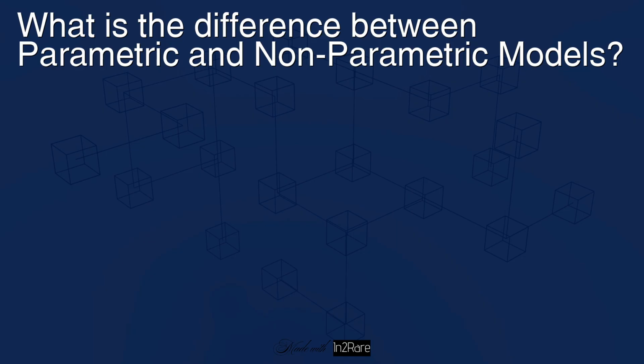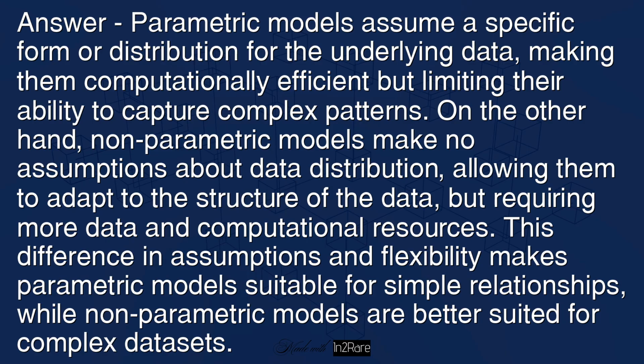What is the difference between parametric and non-parametric models? Answer: parametric models assume a specific form or distribution for the underlying data, making them computationally efficient but limiting their ability to capture complex patterns. On the other hand, non-parametric models make no assumptions about data distribution, allowing them to adapt to the structure of the data, but requiring more data and computational resources. This difference in assumptions and flexibility makes parametric models suitable for simple relationships, while non-parametric models are better suited for complex datasets.